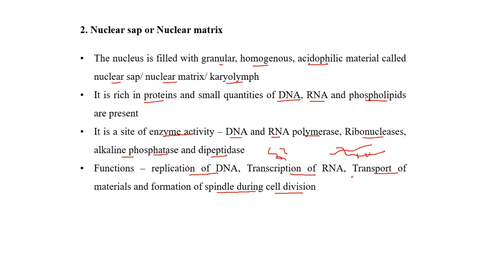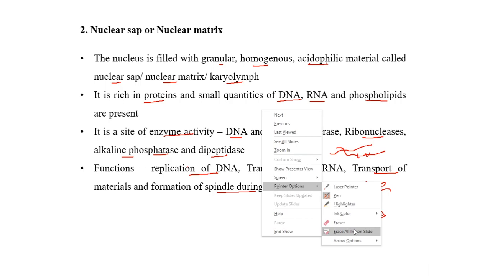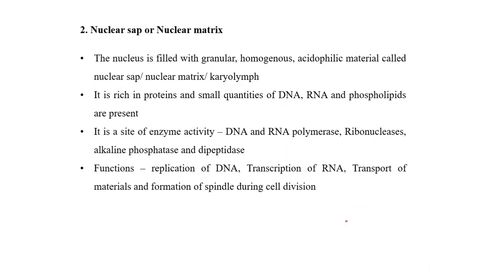Transport of material: the nuclear sap is present inside in the form of granular substance, and through the pores the material from the cytoplasm enters into the nucleus or goes out of the nucleus. So the nuclear sap and nuclear matrix help in transport of materials and they also help in enzyme activity.